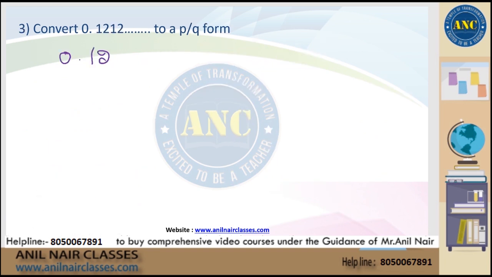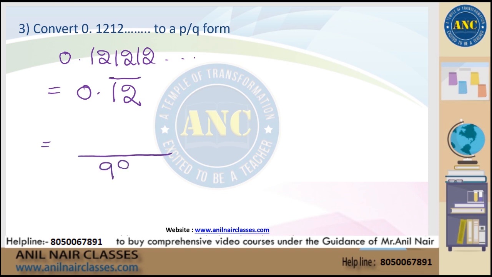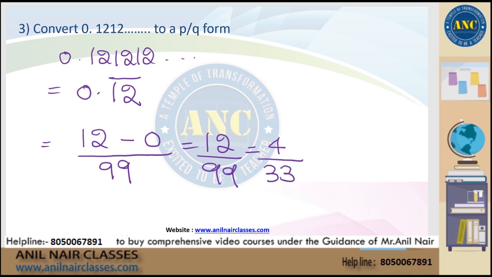0.1212, 0.121212 and so on. This is nothing but 0.12 bar, as 12 is getting repeated, so the bar is on that. Step number 1. After the dot, there are 2 digits with a bar on them, so there will be two 9s: 99. After the dot, what is the number? 12. Is there a bar on any other digits? No. So 12 minus 0, which is nothing but 12 by 99. 12 by 99 is nothing but, 3 4s are 12, 3 33s are 99, so 4 by 33. I hope it is clear.